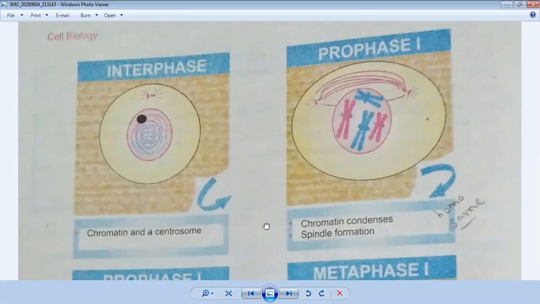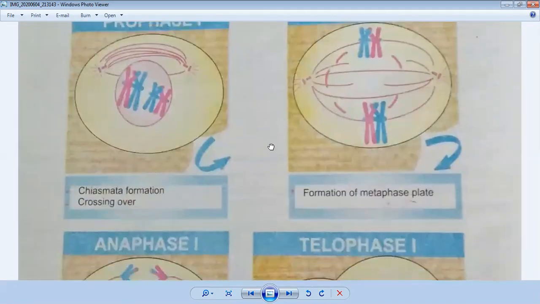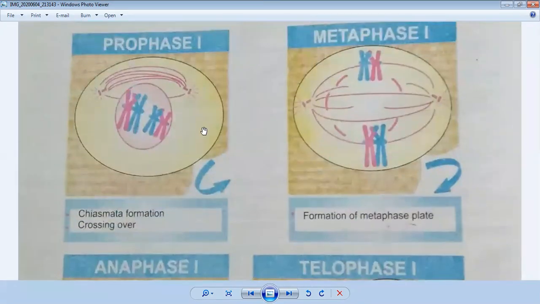Prophase 1. You can see what happens here: chiasmata formation and crossing over, which we also discuss in detail. They make pairs. You can see a pair of blue chromosomes, and a pair of pink and blue, and they cross each other. They have four chromatids: one, 2, 3, and 4.